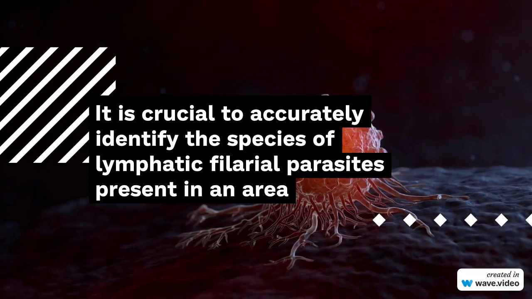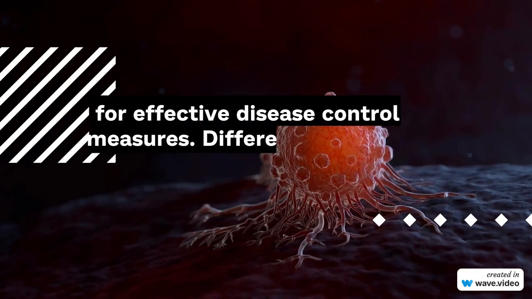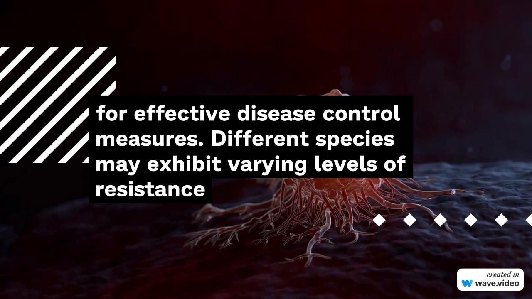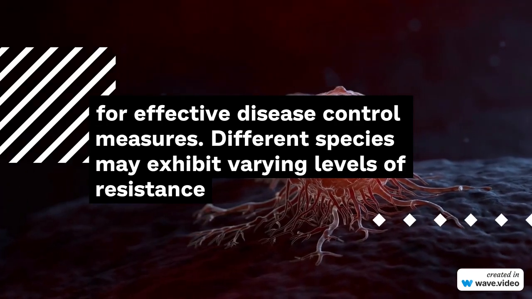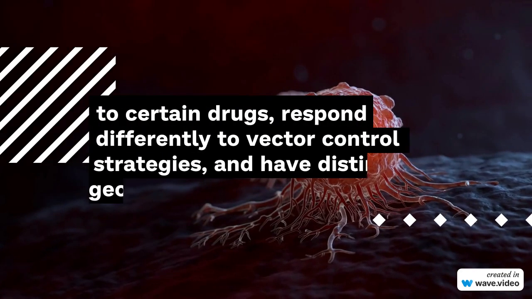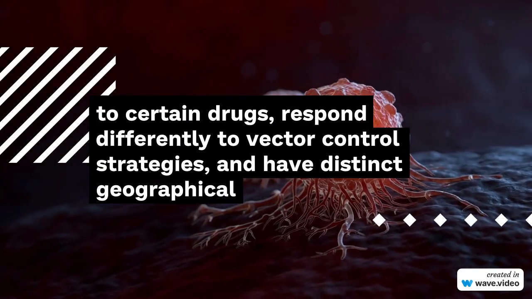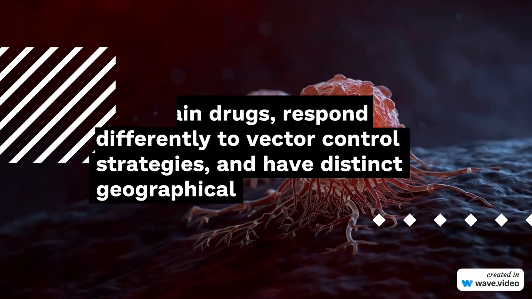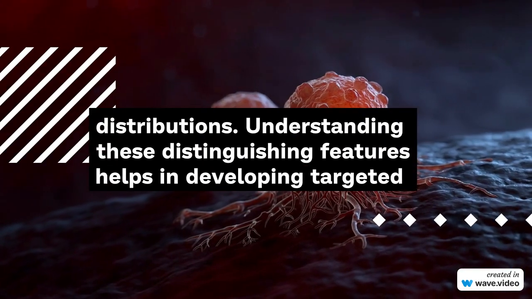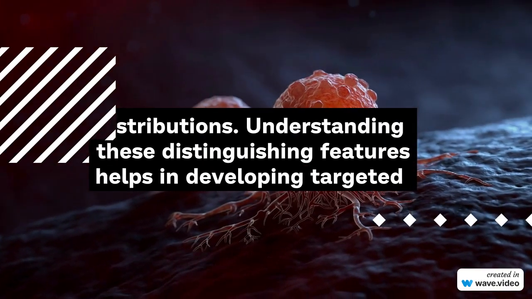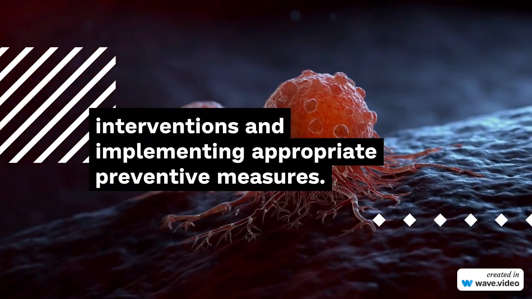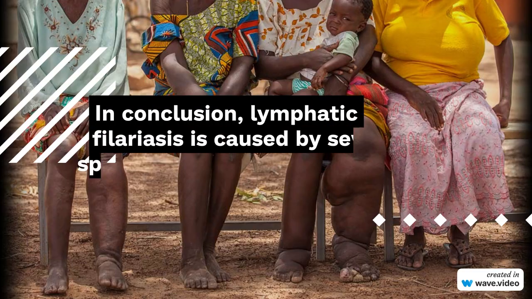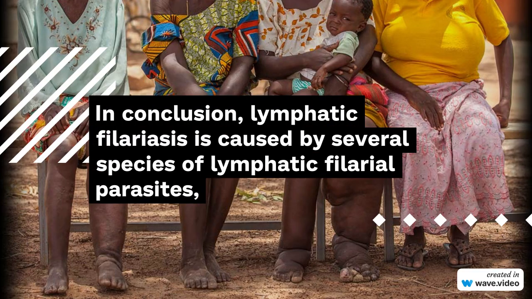It is crucial to accurately identify the species of lymphatic filarial parasites present in an area for effective disease control measures. Different species may exhibit varying levels of resistance to certain drugs, respond differently to vector control strategies, and have distinct geographical distributions. Understanding these distinguishing features helps in developing targeted interventions and implementing appropriate preventive measures.